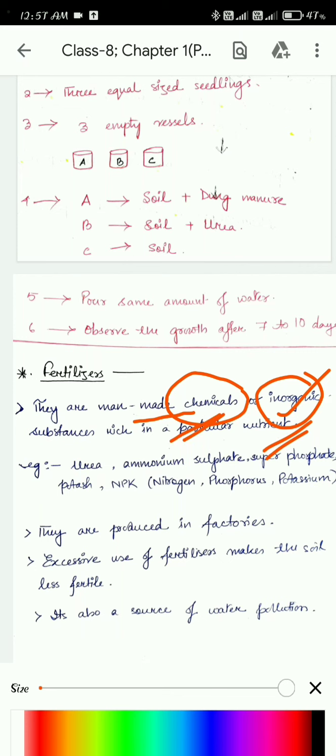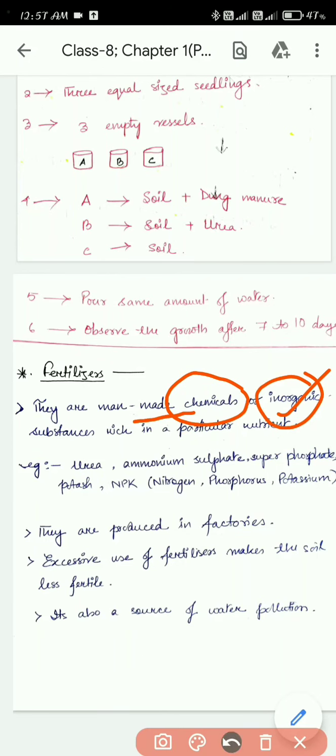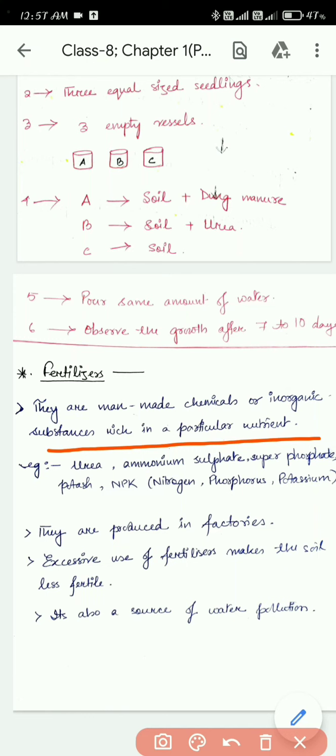Man-made chemicals. And there is another point, that they are rich in a particular nutrient. Examples: urea, ammonium sulfate, superphosphate, potash, and NPK, that's nitrogen, phosphorus, and potassium.